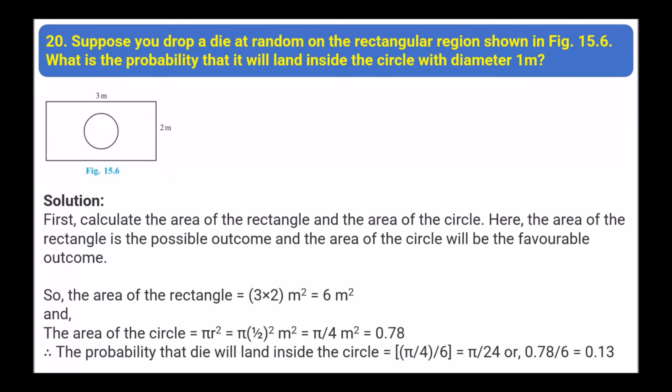So the area of the rectangle equals 3 into 2 meter square, that is 6 meter square. And the area of the circle equals pi r square, that is 0.78. So the probability that the die will land inside the circle equals 0.13.